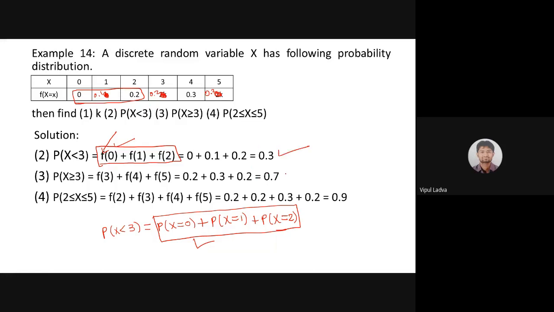Then the probability that x takes a value greater than or equal to 3: we take these 3 values, 0.2, 0.2, 0.4, 0.3, giving 0.7. And between 2 and 5, where both 2 and 5 are inclusive: 0.2, 0.2, 0.4, 0.7, 0.9. So almost all of your answers were correct. Good.